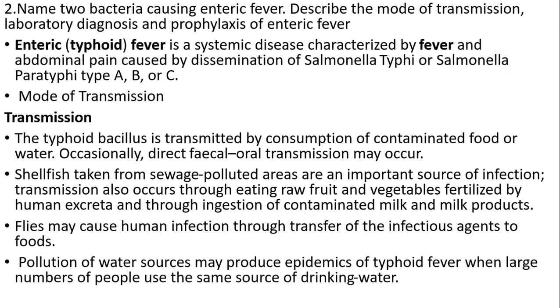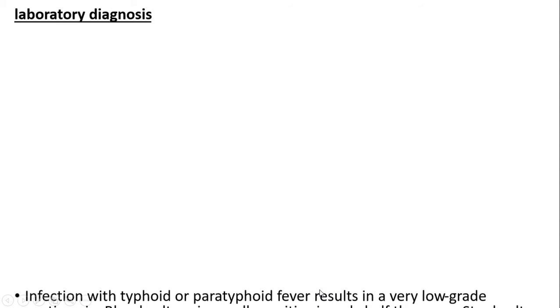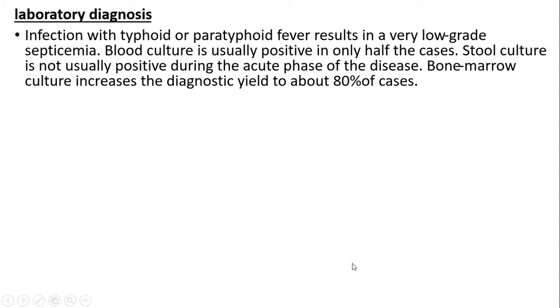Pollution of water sources may produce epidemics of typhoid fever when a large number of people use the same source of drinking water. Laboratory diagnosis. Infection with typhoid or paratyphoid fever results in very low-grade septicemia. Blood culture is usually positive only in half of cases and is not usually positive during the acute phase of the disease. Bone marrow culture increases the diagnostic yield up to 80% of cases.